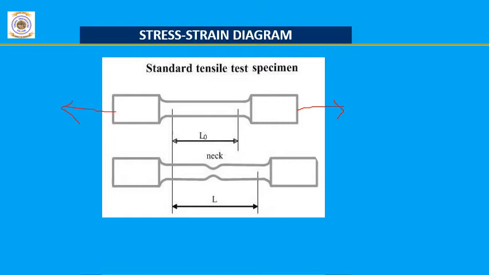Here L0 represents the gauge length. Before applying the load, its gauge length is L0. After the failure of the specimen, there is an increment in the gauge length L, with a neck shape forming in the center of the gauge length.